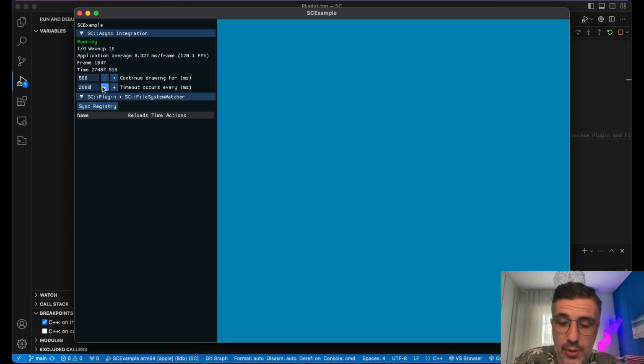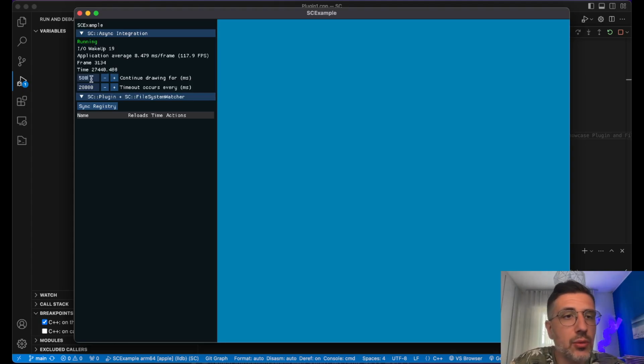I can say, for example, it needs to take 20 seconds to do that. So if now it's pausing, yes, you will see it will not wake up anymore. And then there is this continue drawing for parameter, which means draw for another 500 milliseconds after there is any wake up event, which we can put to 0. So this becomes really like it only redraws when I'm moving the mouse or typing something in with the keyboard, but otherwise it will just be paused most of the time. So that's how this works.